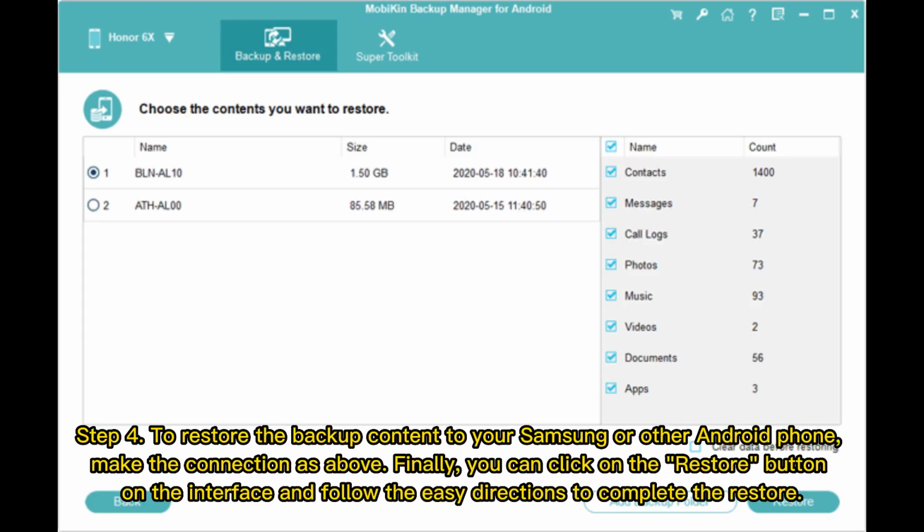Step 4. To restore the backup content to your Samsung or other Android phone, make the connection as above. Finally, you can click on the Restore button on the interface and follow the easy directions to complete the restore.